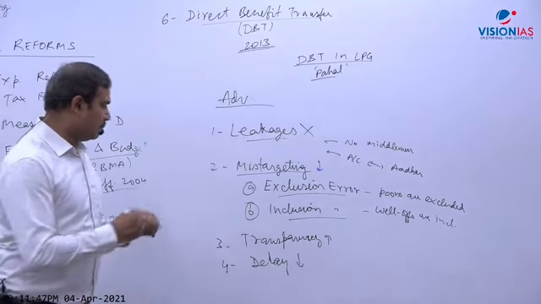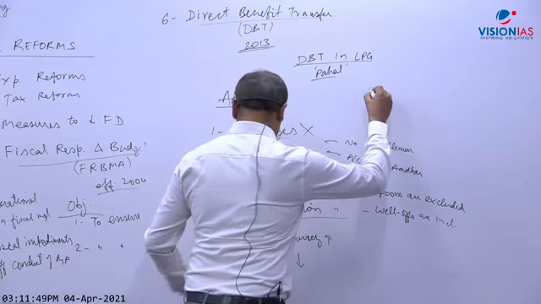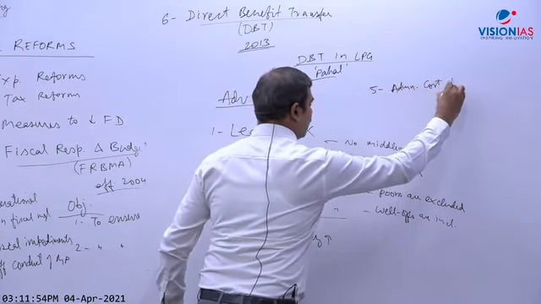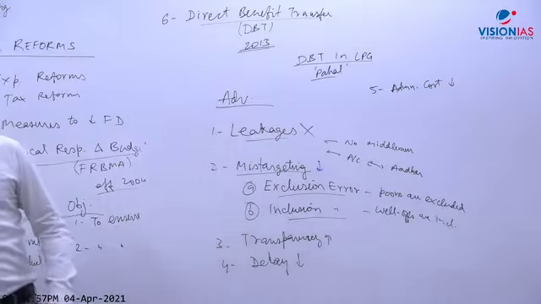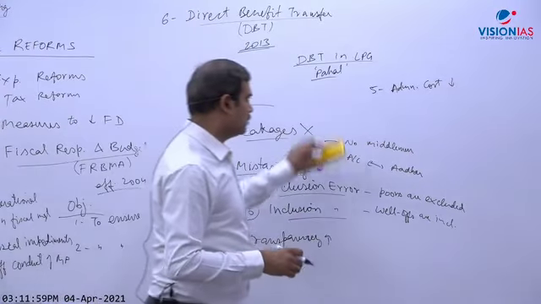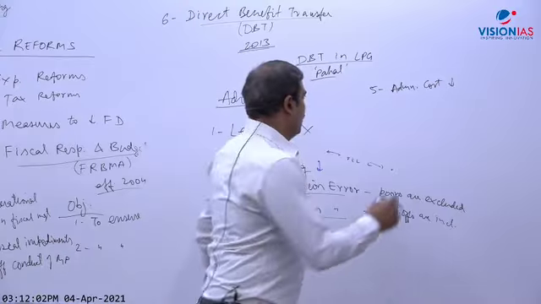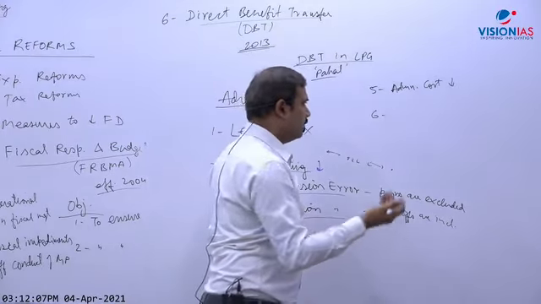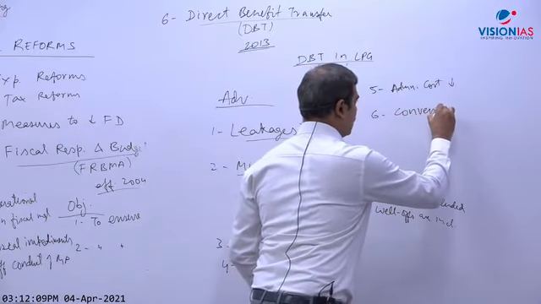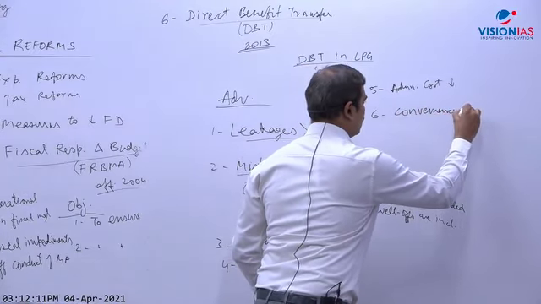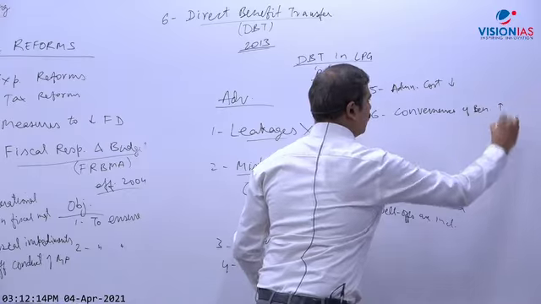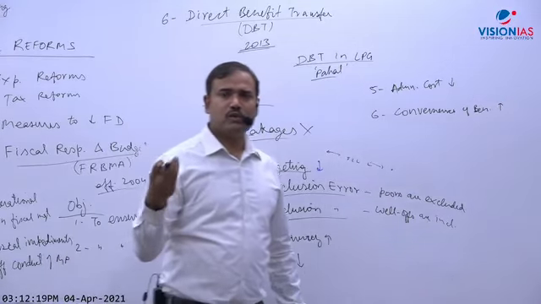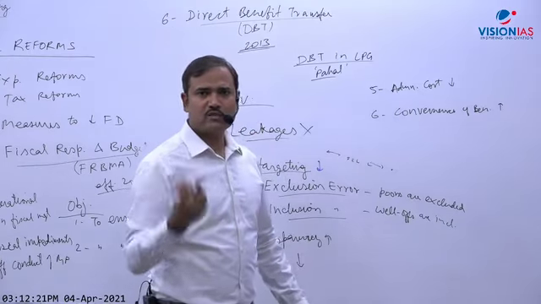Other is that people need not go to government offices. So other is, we can say, administrative cost will reduce. Unnecessary, why should a government clerk distribute money, why should a government officer be involved in that? Okay, and even convenience to people will be increased. Convenience of beneficiaries will increase. Why? Because aged people need not go to a government office to collect this old age pension, or you need not go to a government office to get a scholarship.